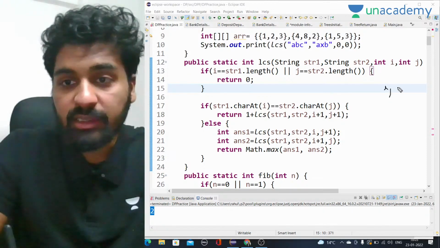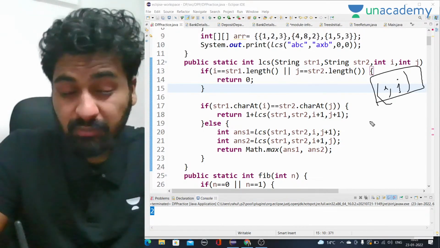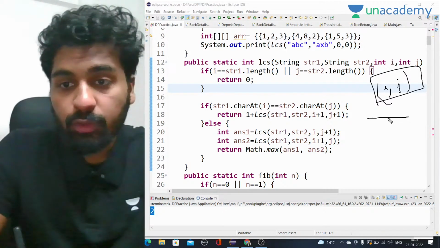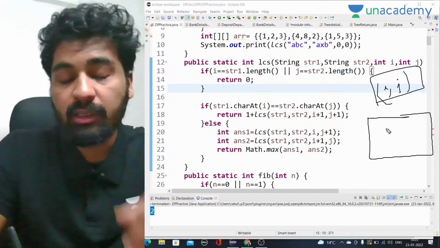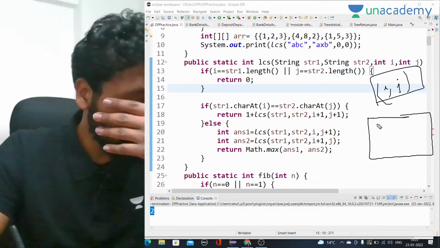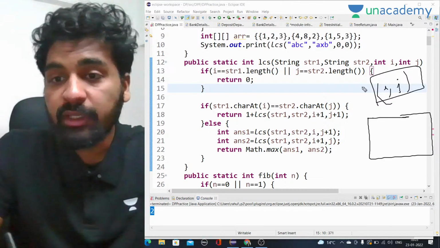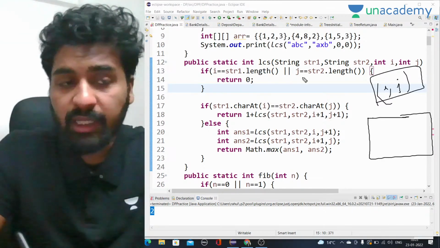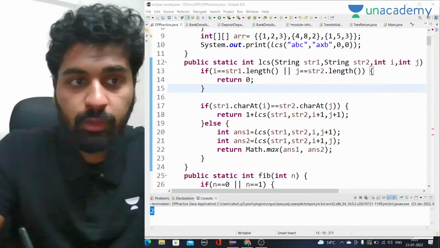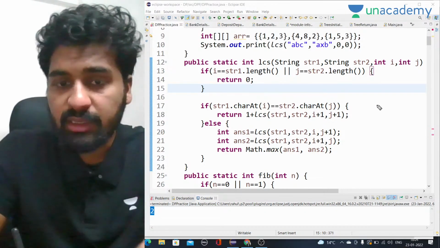And how we are going to use it: you can see here two things are changing, i and j. That means we can take a 2D DP array, and we can take i and j and change the things. So let's see how we can do that. Let's take an example of a string, and then we will see.